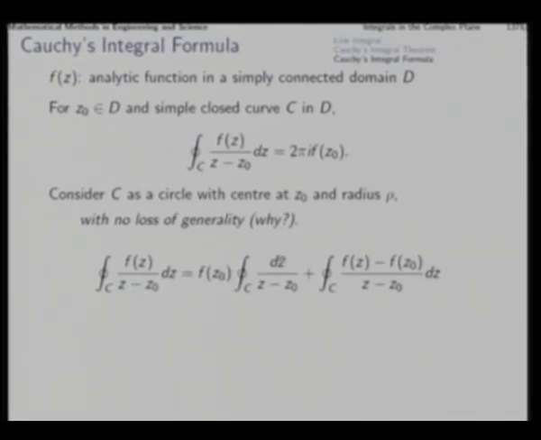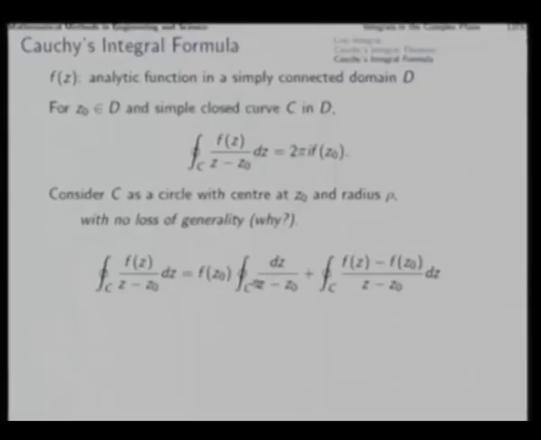splitting it first in two parts, that is we consider this f(z) as f(z0) plus f(z) minus f(z0). That f(z0) first part we take here, and that being independent of z comes out and we get this, and the rest of it is here. Now, this integral we have already evaluated earlier when we were considering the integral of z to the power n. So, now through a coordinate shift this will give you the same thing, and this is for the power n equal to minus 1, in which case this was giving us 2 pi i.